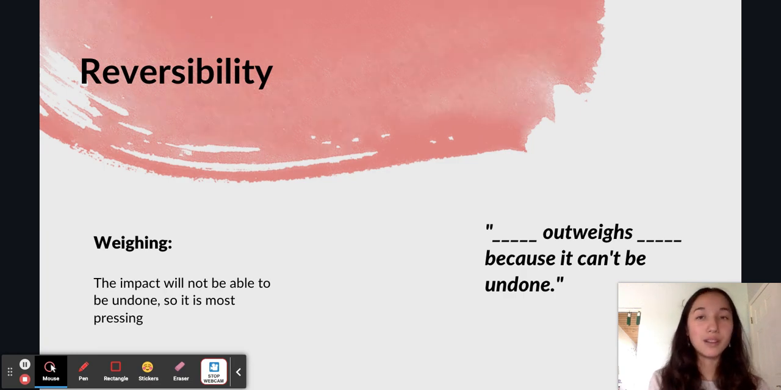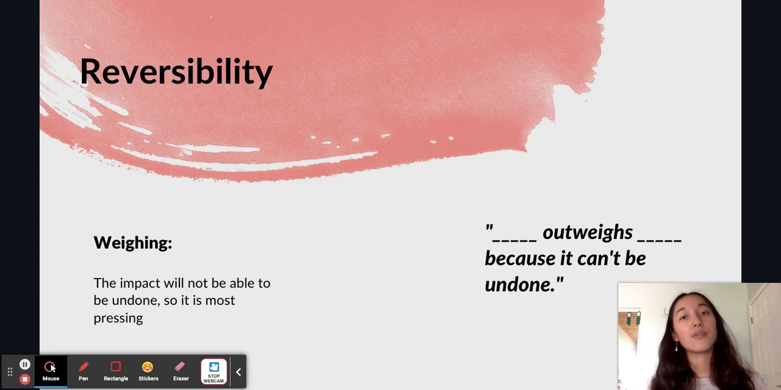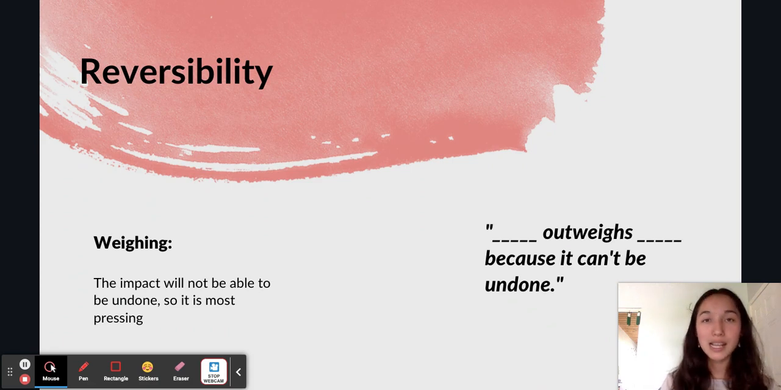Finally, we have reversibility. Now, one could argue that climate change outweighs an economic recession on reversibility because it simply cannot be undone. Past the point of no return, that's it, you're done. Whereas an economic recession can be returned from. For instance, the Great Depression in the United States has since been overcome.